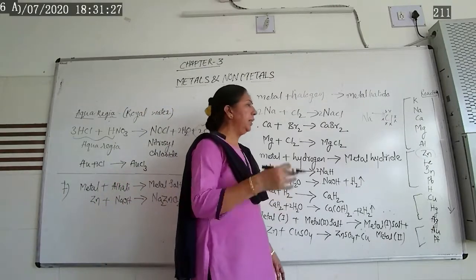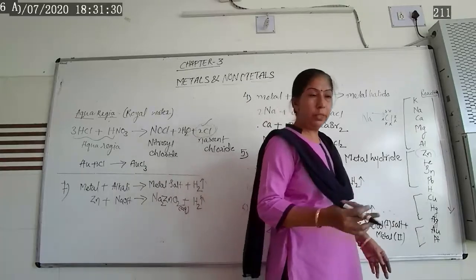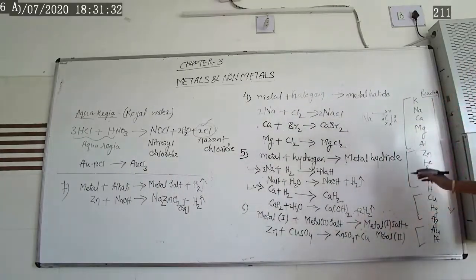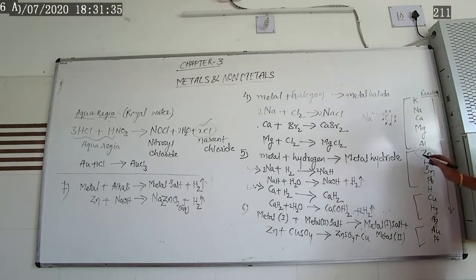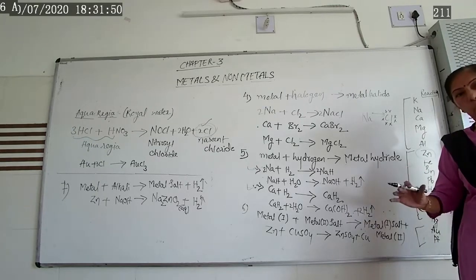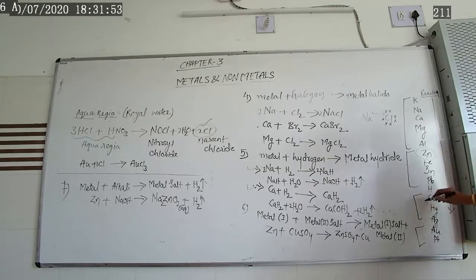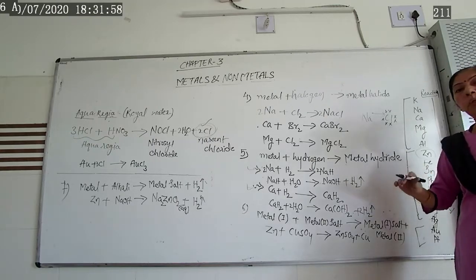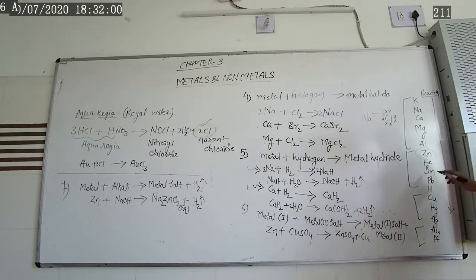Many examples are given in your textbook as well as reference books. You can take iron and put it inside the copper sulfate solution. Iron is more reactive than copper, so one can get that reaction. But instead, if we take copper plus iron sulfate, is it possible for that reaction to take place? No. Why? Because copper is less reactive than iron, so it will not displace iron from the iron sulfate solution.